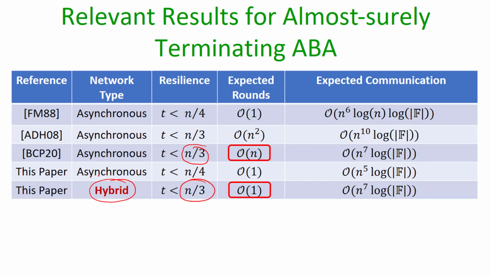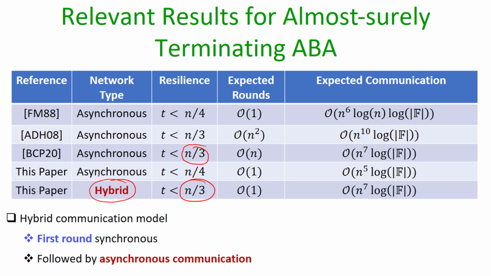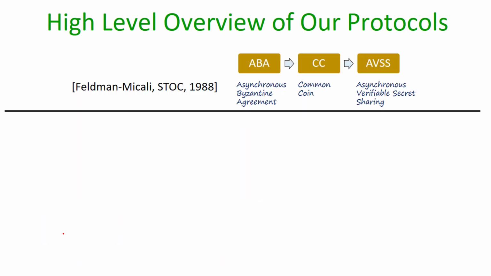So what exactly is this hybrid network model? This hybrid network model is not a completely asynchronous model. Here we assume that the first round is a synchronous round followed by a completely asynchronous communication model. So during the first round, we assume that the parties have a global clock. All the messages sent in the protocol will be delivered, and after that, we have the usual asynchronous communication model.